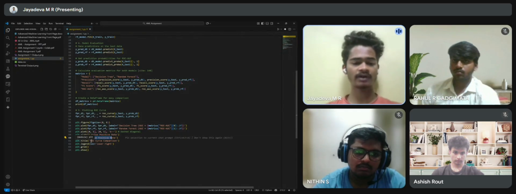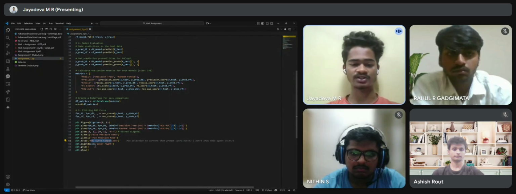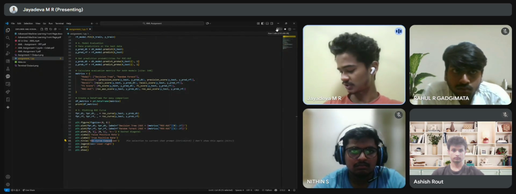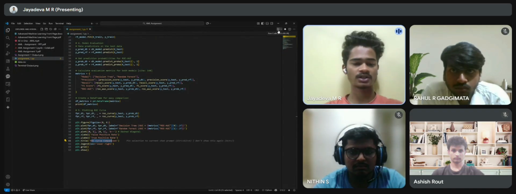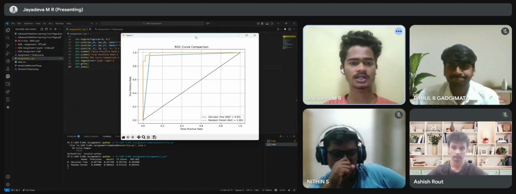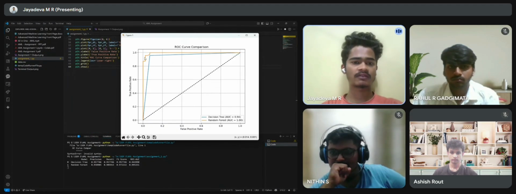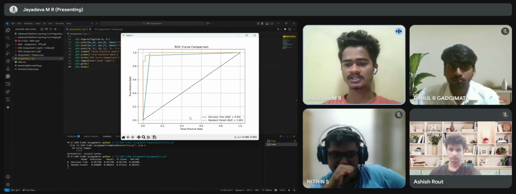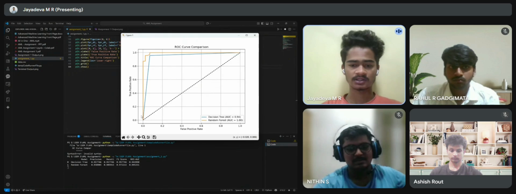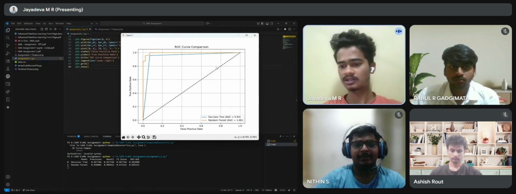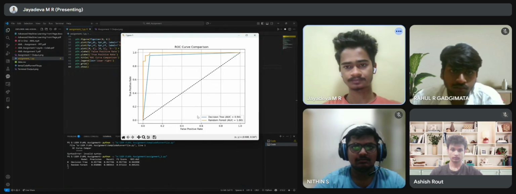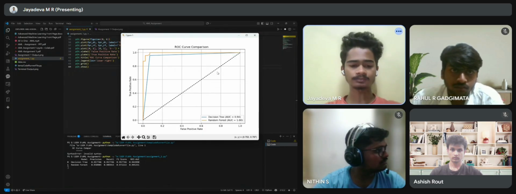For the plotting, we have given the title as ROC curve comparison. Now let's run this and see the ROC curve. Now you can see that we have got the output in the form of a pictorial output, where the inner line, the blue line, is represented by the decision tree, and the outer line is represented by the random forest. This is the ROC curve comparison.